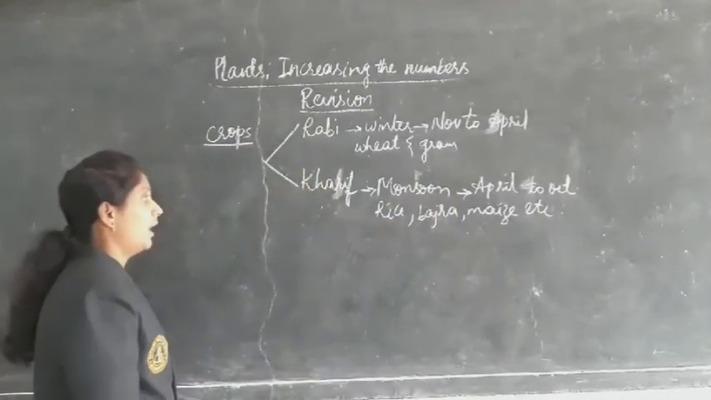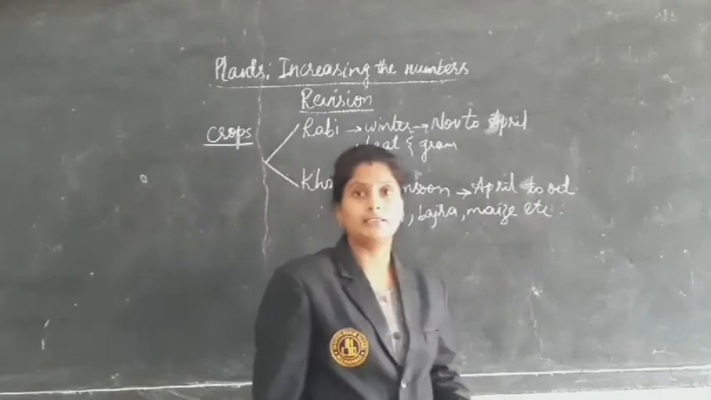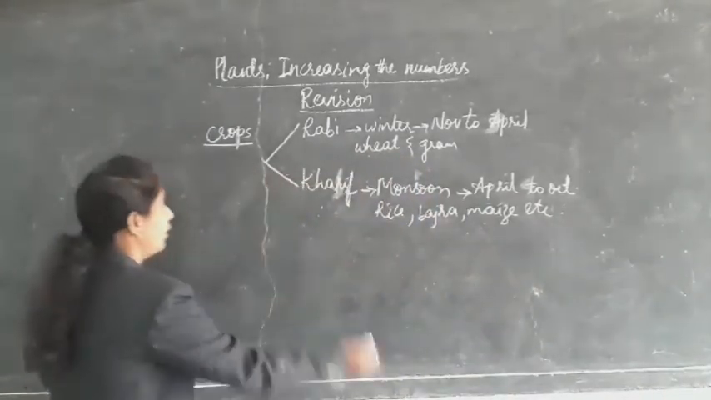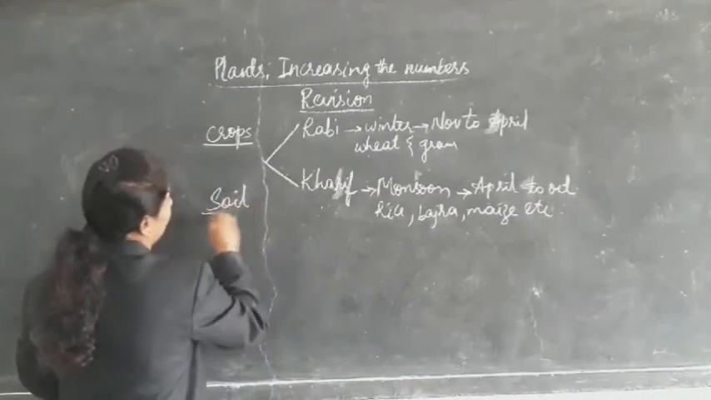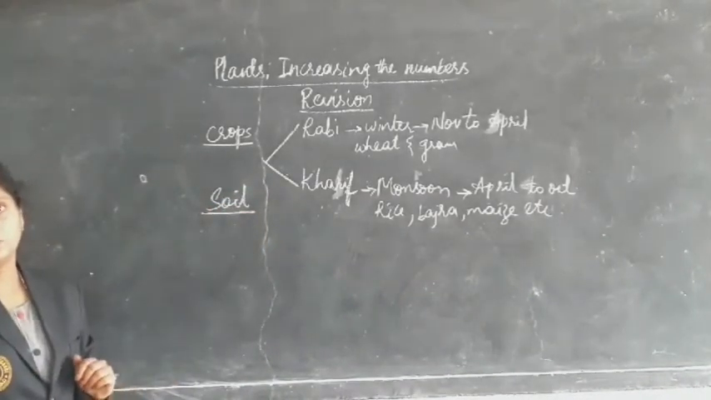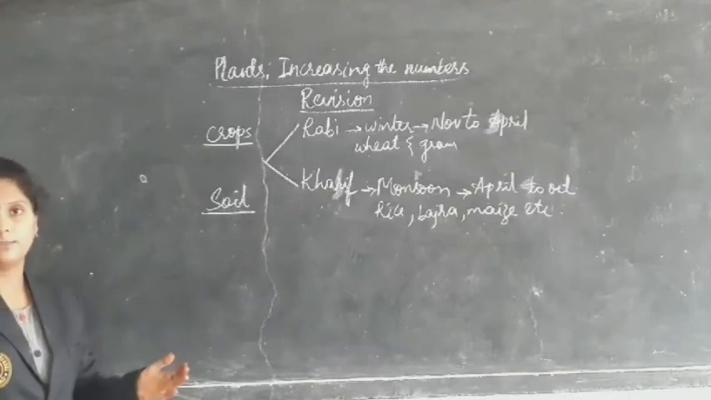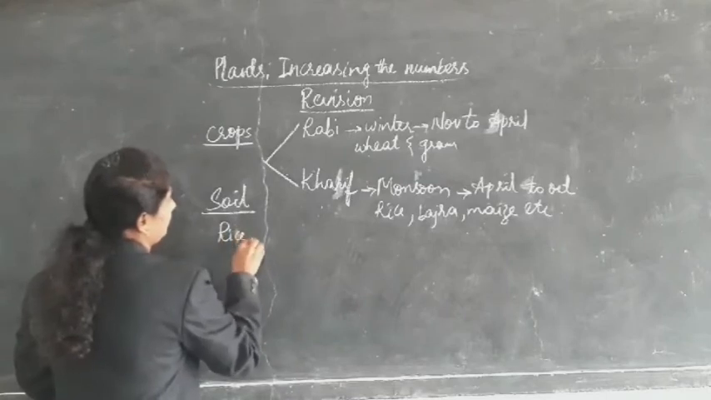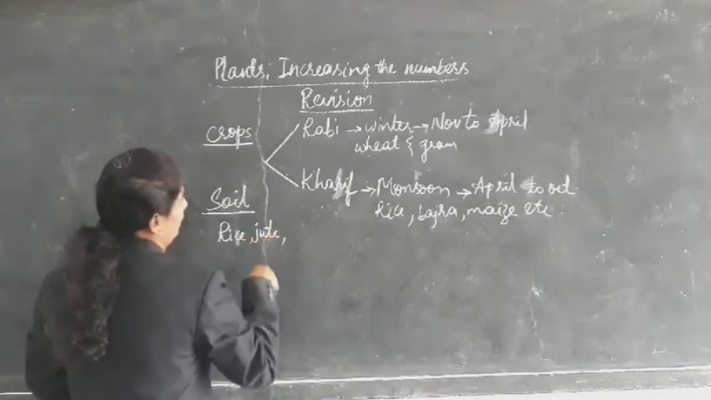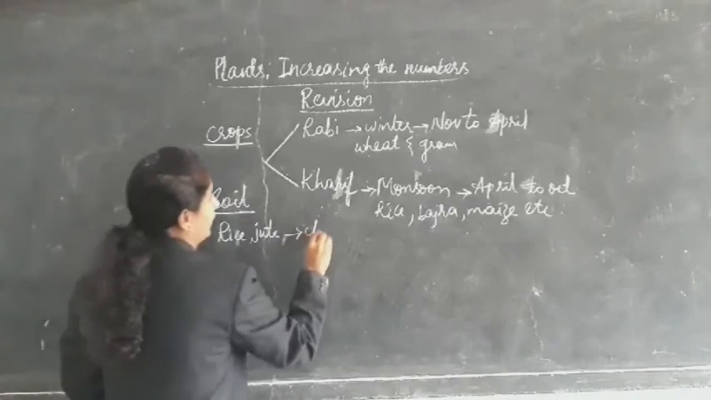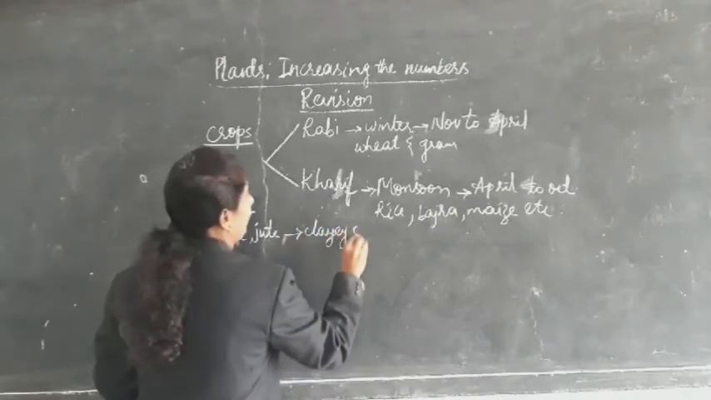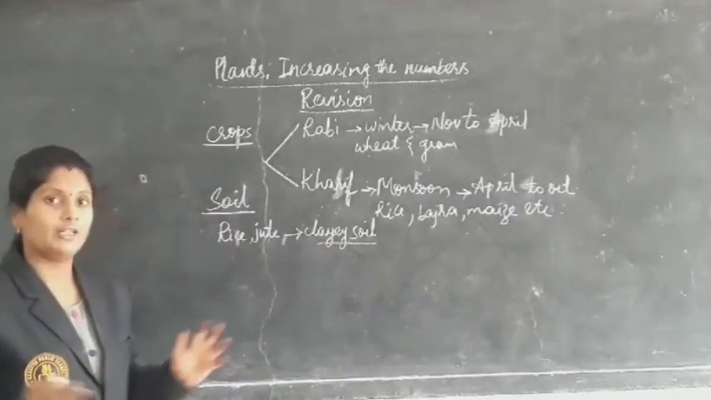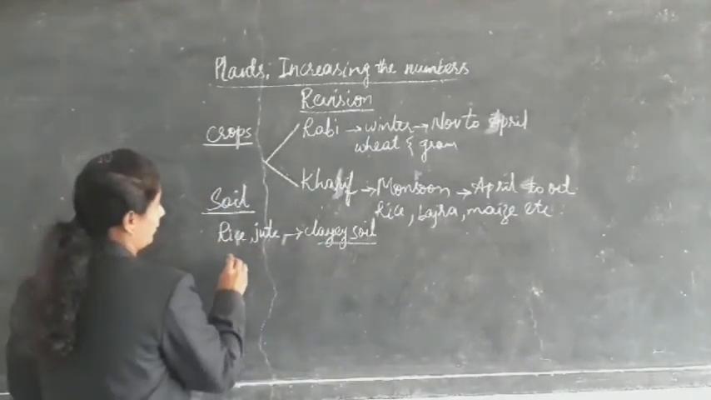Next, not only the weather and the seasons are necessary for the growth of crops, but they also need proper soil to grow. So different crops grow in different types of soil. First, coming to rice and jute, they grow in clayey soil. They grow in clay soil which holds plenty of water.